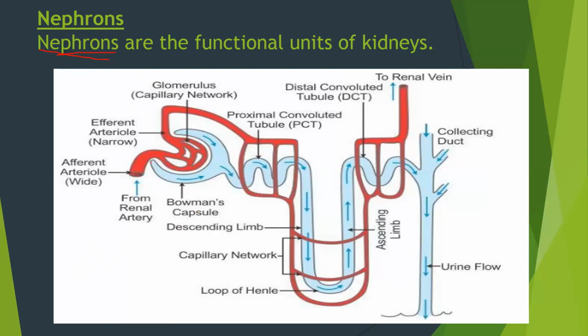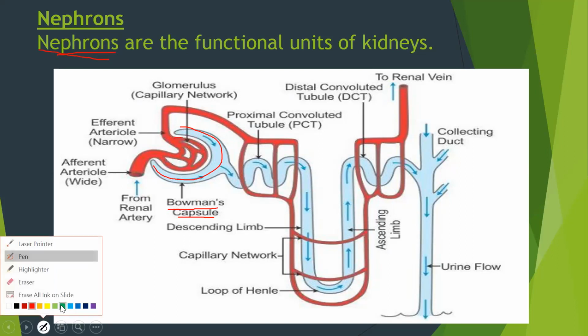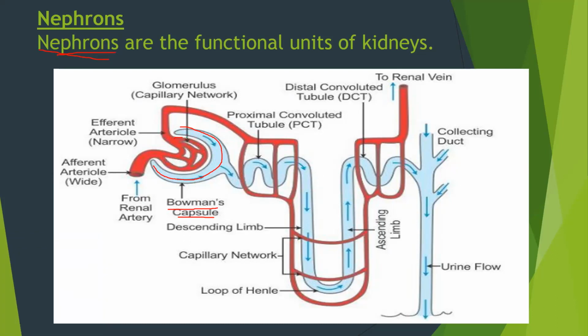So you can see over here, the blue shape, it's a cup-shaped Bowman's capsule, and inside the Bowman's capsule, there is a network of capillaries. Let me change the color, then it will be more visible. This is the network of capillaries within the Bowman's capsule. This network of capillary is known as glomerulus.